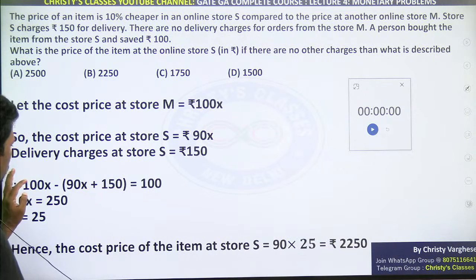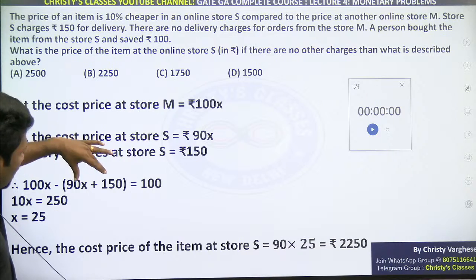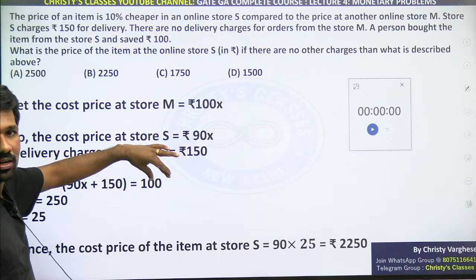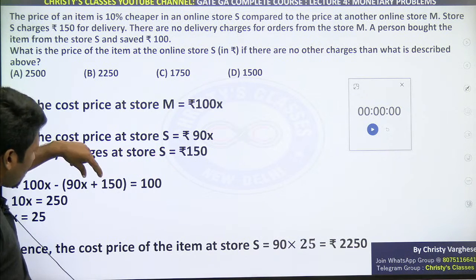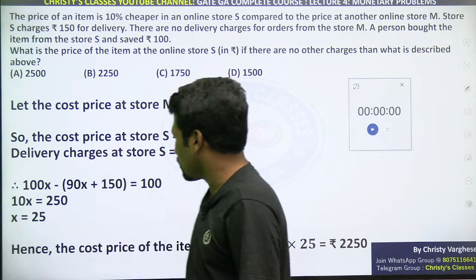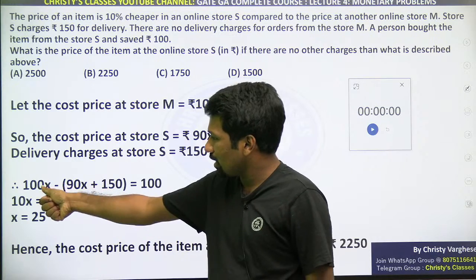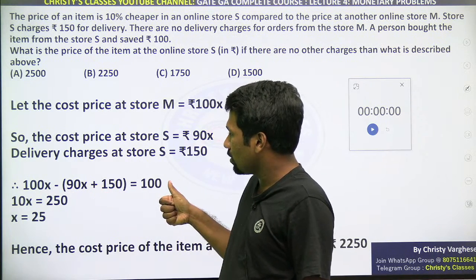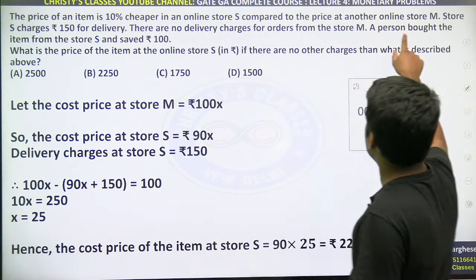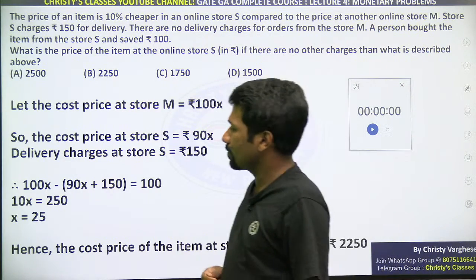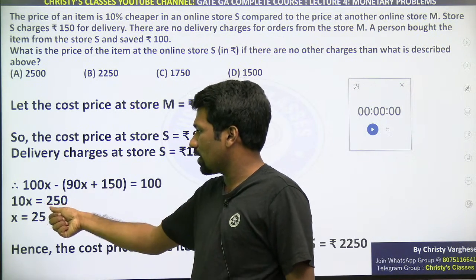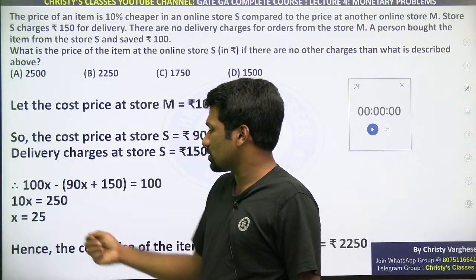So this way also you can write: M price minus S price, the difference is 100. Price at M store minus price at S store is 100, because the question says you can save 100 rupees. Simplifying it, you will get 10% is 250, X is 25.